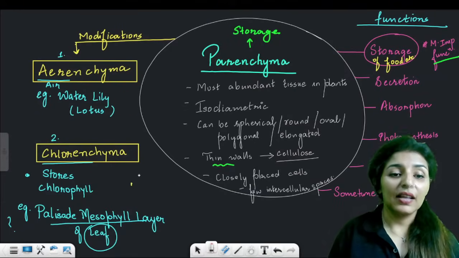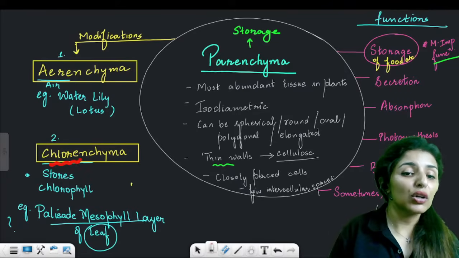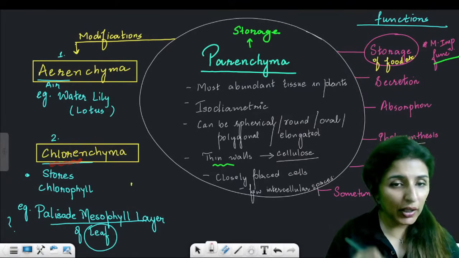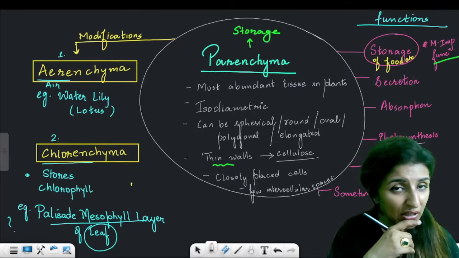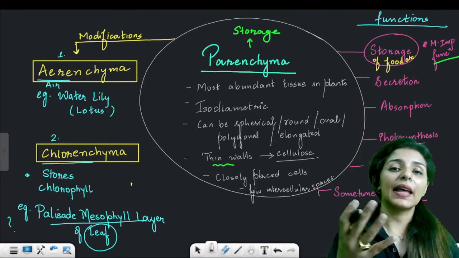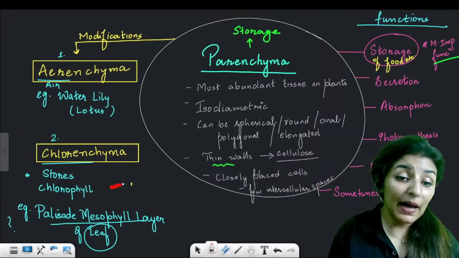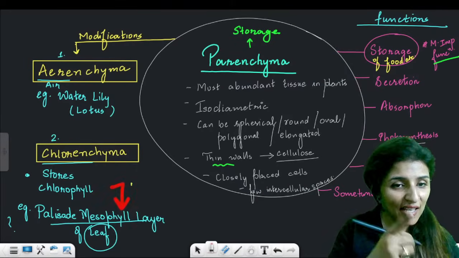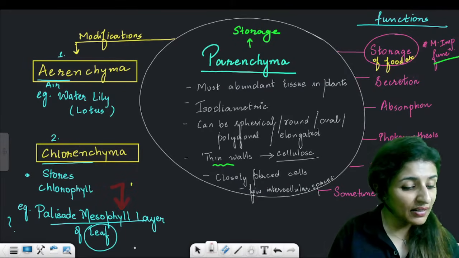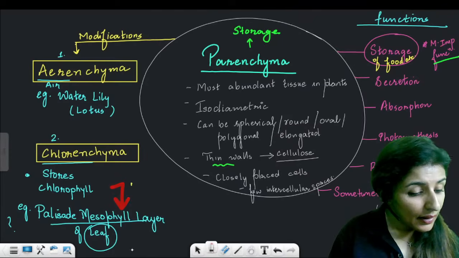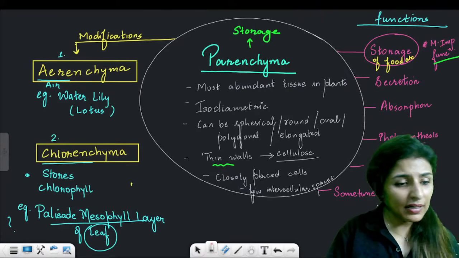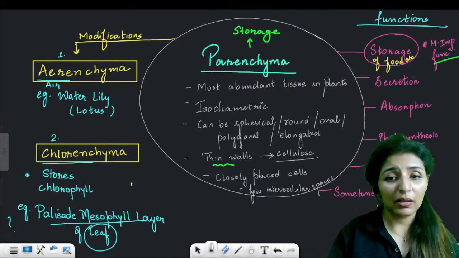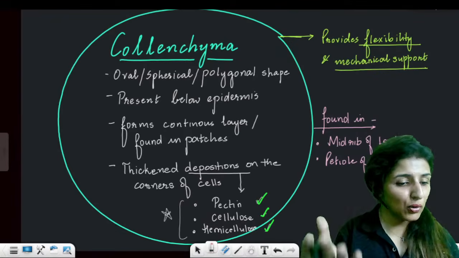Is that clear? Then, if the parenchyma stores chlorophyll, we'll call it chlorenchyma. And what will that function as? Chlorenchyma will help in photosynthesis. So the palisade mesophyll layer of leaves is an example of chlorenchyma. Are these points clear to all? Okay. We are going to complete this in another 15 minutes. This chapter will be done because everything is in the flowchart format.